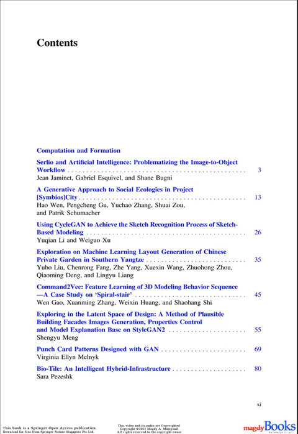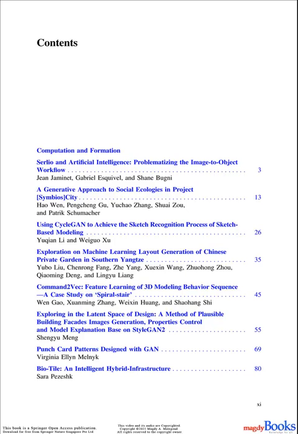4. Exploration on machine learning layout generation of Chinese private garden in southern Yangtze. Yuba Liu, Shenrong Fang, Jie Yang, Xuexin Wang, Zhouhong Zhou, Xiaoming Deng, and Lingyu Liang. 5. Command 2 Vec. Feature learning of 3D modeling behavior sequence, a case study on spiral stair. Wen Gao, Xuanming Zhang, Weixin Huang, and Xiaohang Shi.